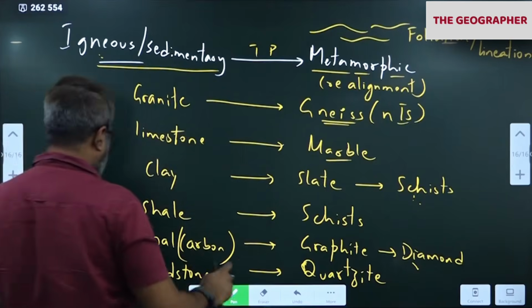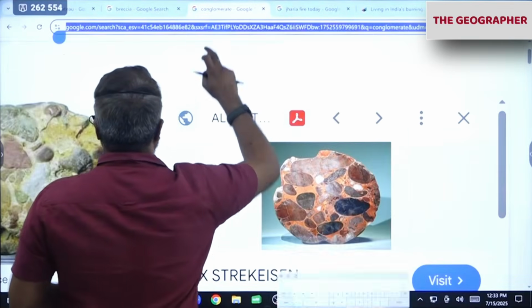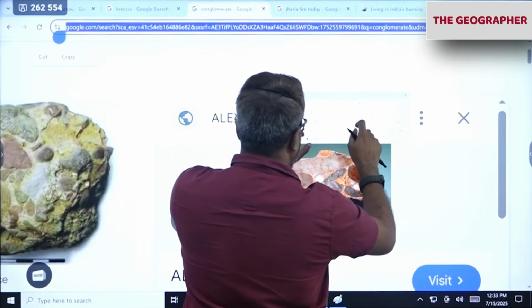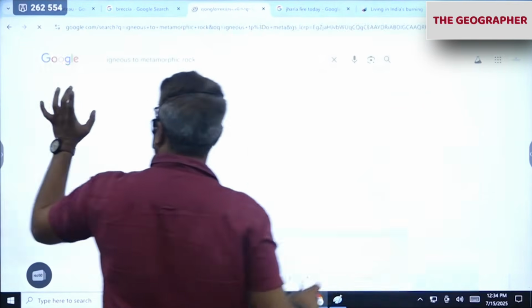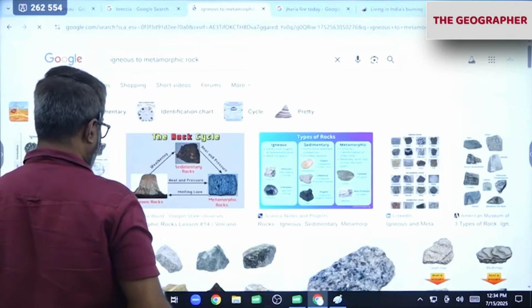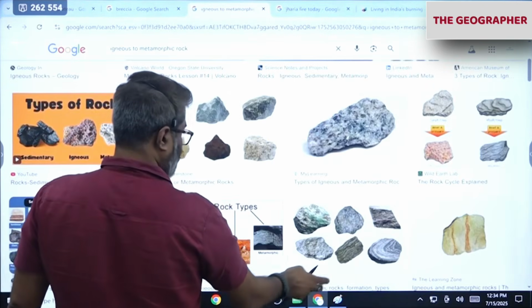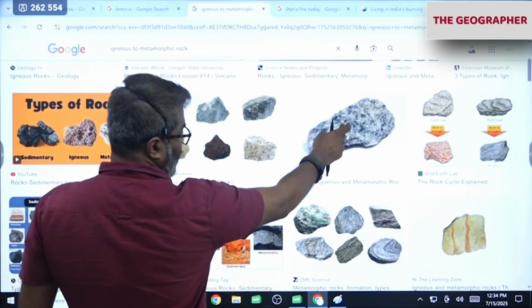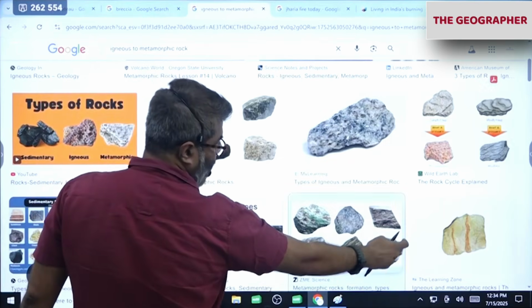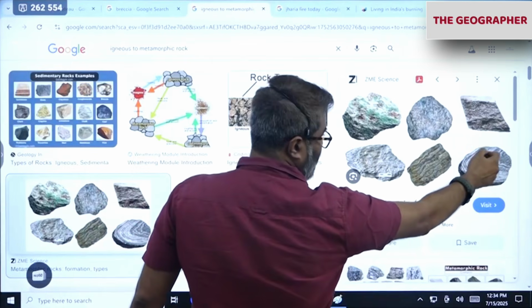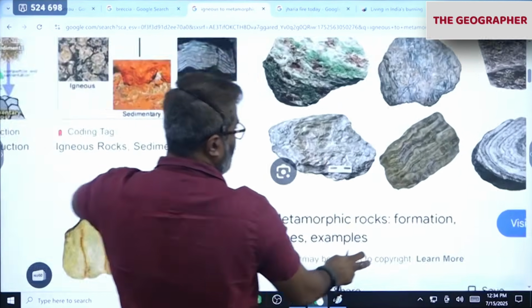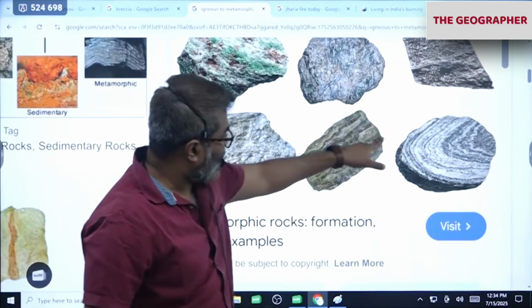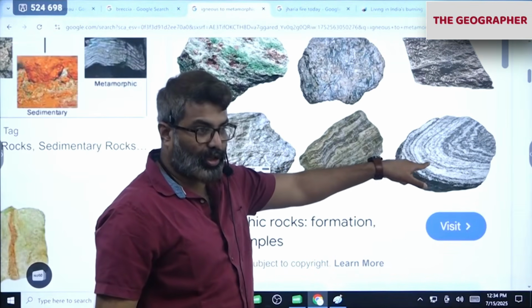So foliation we'll see quickly. I'll show you how the rocks change. See, this is the igneous rock. But you notice the metamorphic rock here, these lines, this banded appearance. See, notice the banded appearance. Do you notice this? Bands. All of you have seen this, I'm sure.